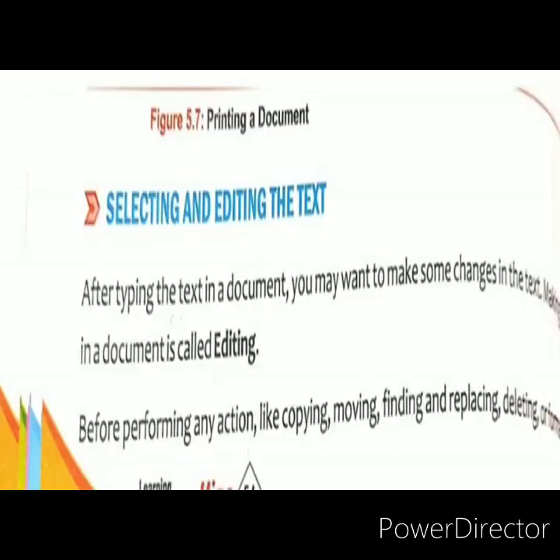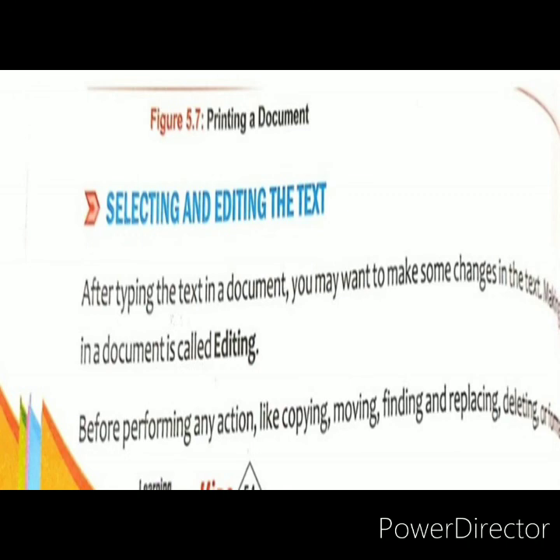Okay, the next step is selecting and editing the text. After typing the text in a document, you want to make some changes in the text. If you are doing some changes in the text, that is called editing. Before performing any actions like copying, moving, finding, replacing, deleting or formatting text, you need to select that text. And the selected text is displayed on the screen in a highlighted bar.